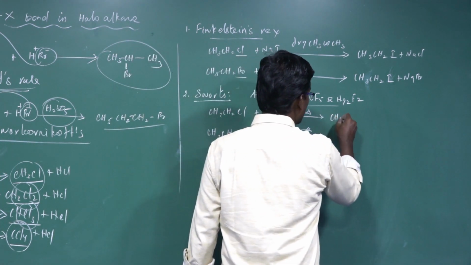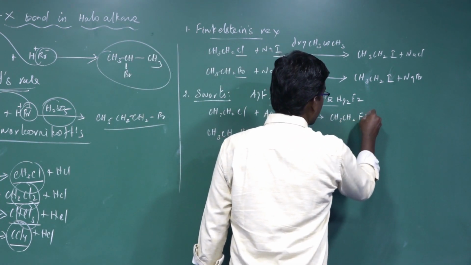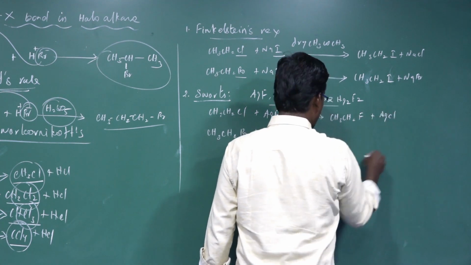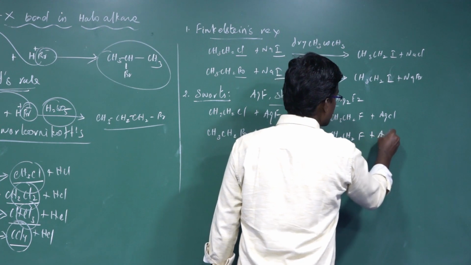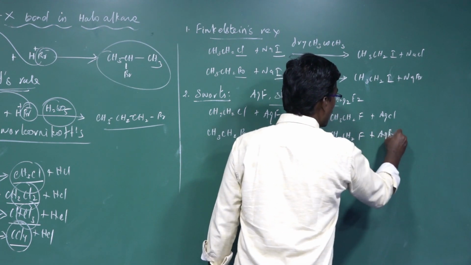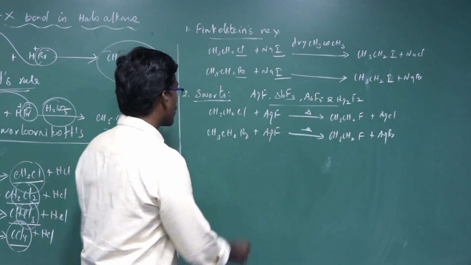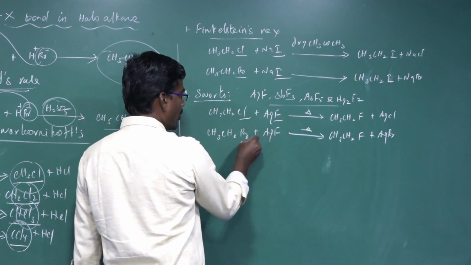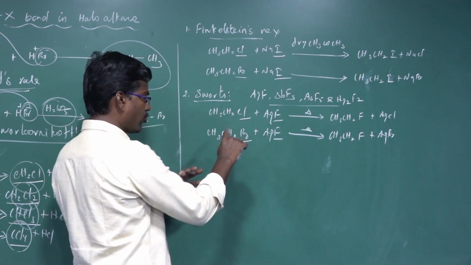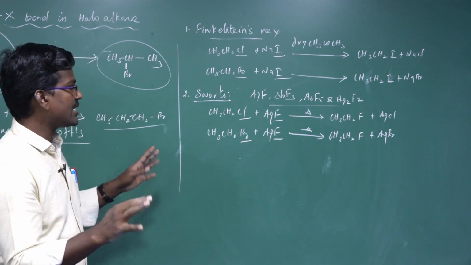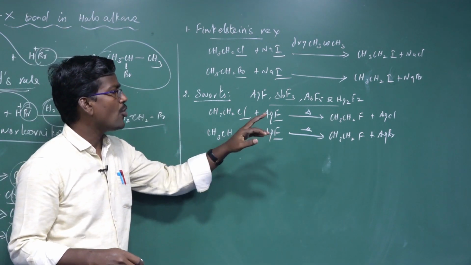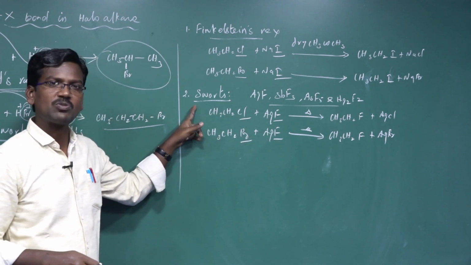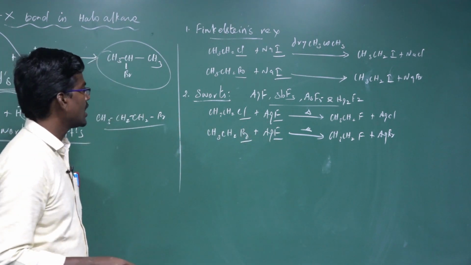So CH3CH2F is formed, plus silver chloride removed. Here CH3CH2F plus, then what? Silver bromide. Chlorine is replaced by fluorine, bromine is replaced by fluorine. Chlorine, fluorine and bromine are halogens, so this reaction is also an example of a halogen exchange reaction. Especially fluoroalkane can be prepared from the Swarts reaction. Don't forget the Swarts reaction.